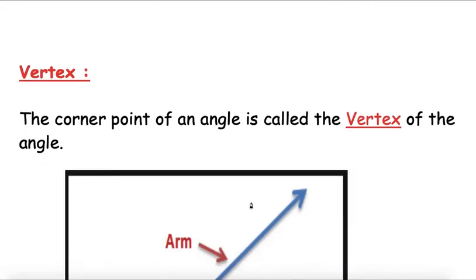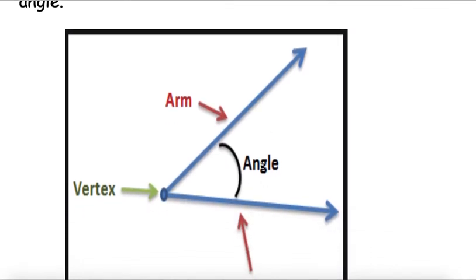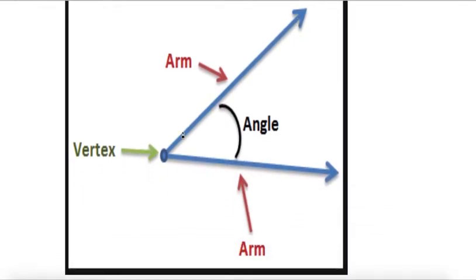Now come angles, parts of the angle. First is vertex. Now children, the corner point of an angle is called the vertex, where these two rays are meeting each other. This point is called a vertex. These two rays are meeting at this point. This is called the vertex.